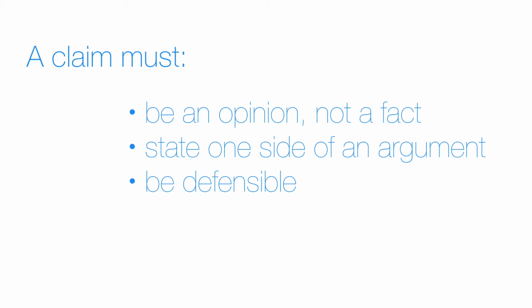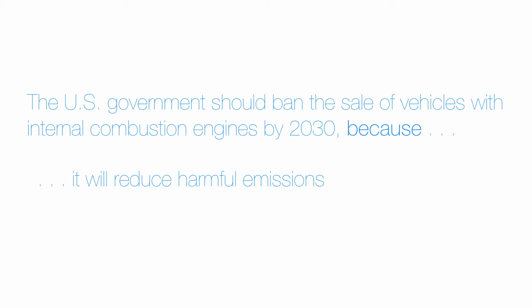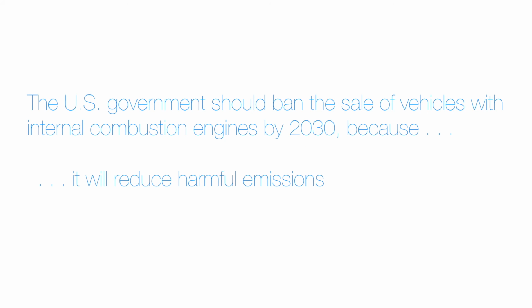For example, we can expand our claim into a fully fledged thesis statement by adding the word because and following it with a reason for our opinion. It will reduce harmful emissions. However, you want to use the strongest thesis statement possible, and to do that, you'll need a 3-point thesis statement. In other words, 3 pieces of evidence or 3 reasons to support your claim. So, to strengthen our claim, we can add a second and a third reason.